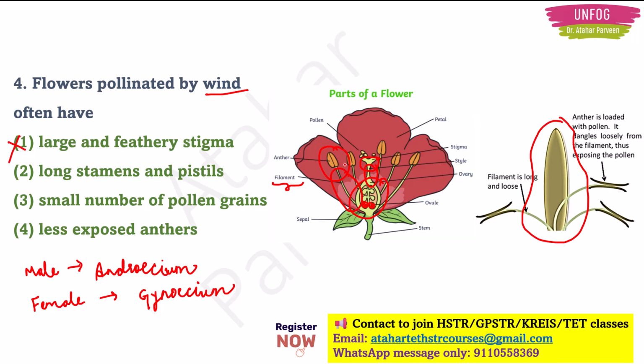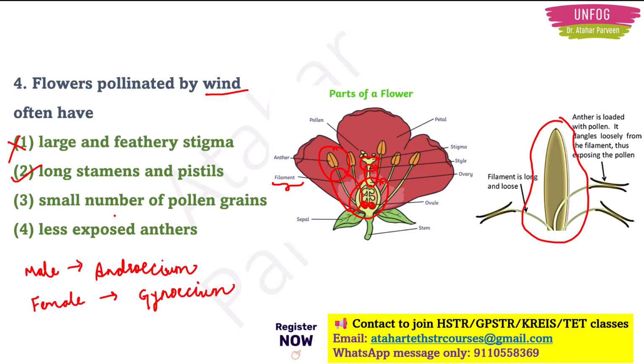It will not be covered by the petals of the flower, and pollen grains will be carried away by the wind easily. So we need long filaments or long stamens, right? And long pistils means this female reproductive part here, no? The style part and the stigma part are also long so that they can catch the pollen grains from the wind easily. So he's saying that we need long stamens and long pistils, which is the correct option, right? So if they are in longer proportion, they can easily catch the pollen grains, right?